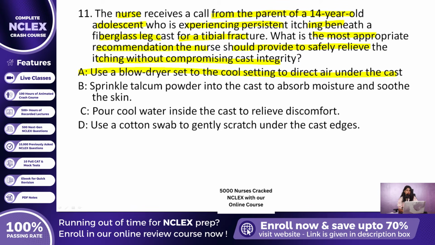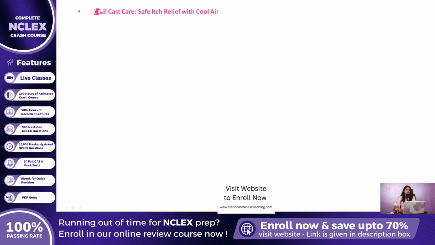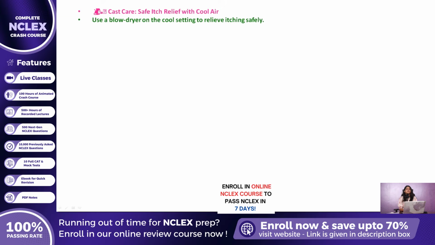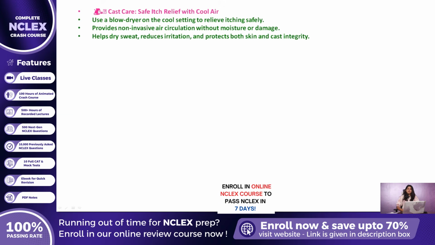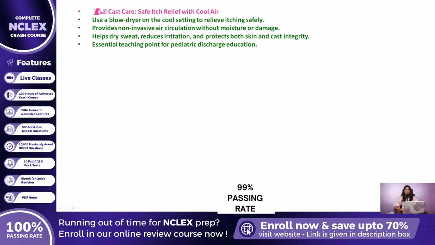Now let us walk through why this recommendation is the gold standard for cast-related itching. Using a blow dryer on the cool setting to circulate air beneath the cast is a non-invasive, moisture-free way to soothe discomfort without damaging the cast material or injuring the skin. It allows for temporary relief without introducing moisture, objects, or foreign substances, which are the top causes of complications in cast care. Cool airflow helps dry sweat and reduces the irritation caused by trapped heat and dead skin cells inside the cast. Nurses must teach this technique during discharge education to equip caregivers with safe alternatives that do not compromise skin integrity or cast structure.